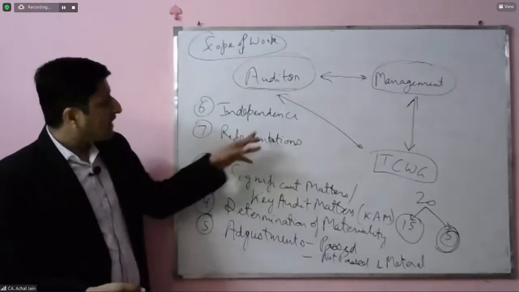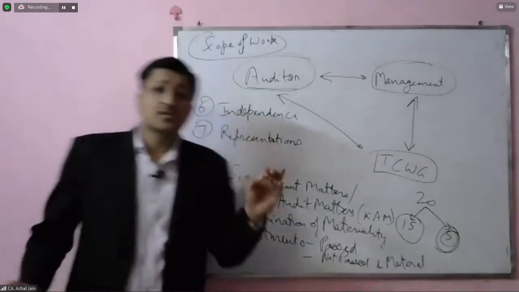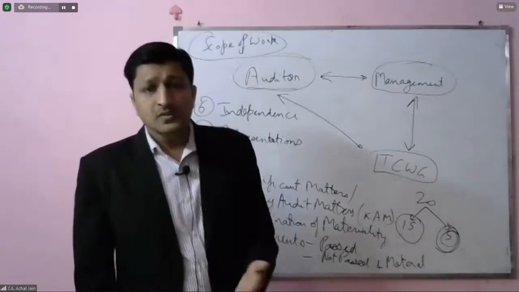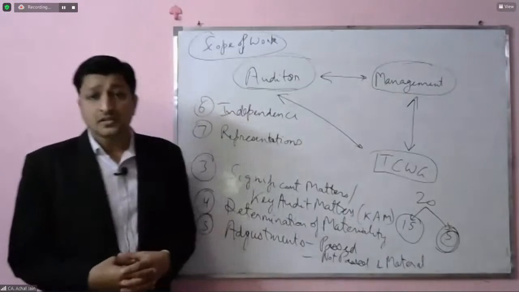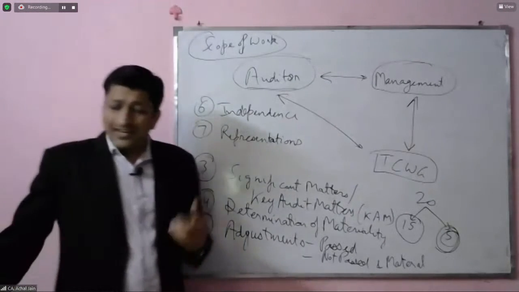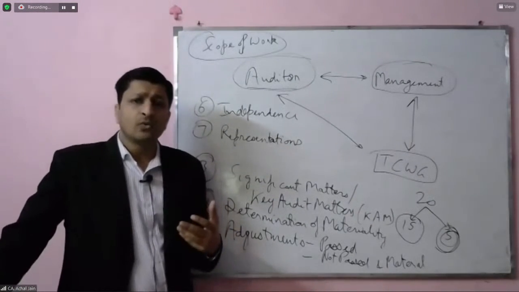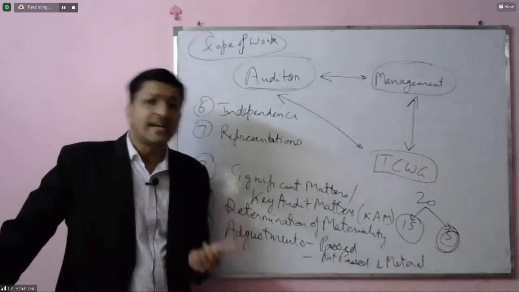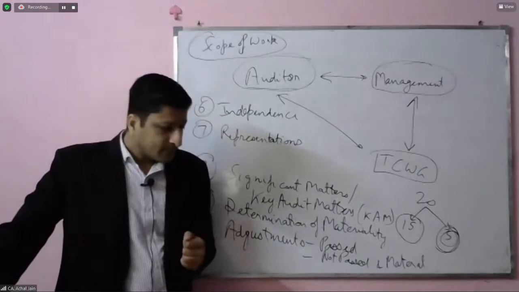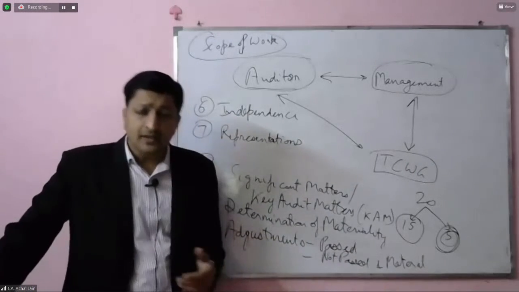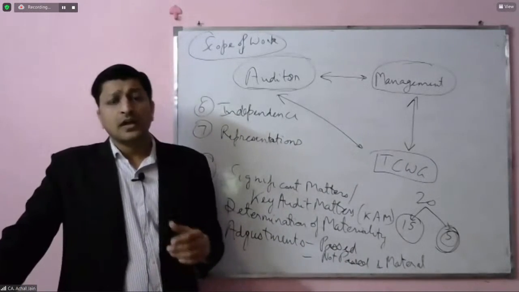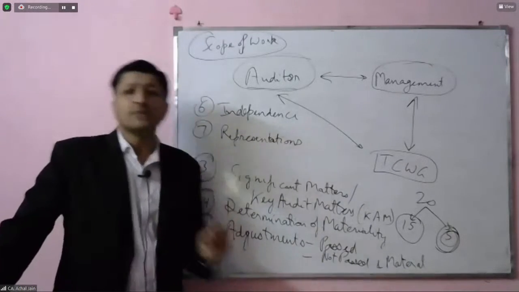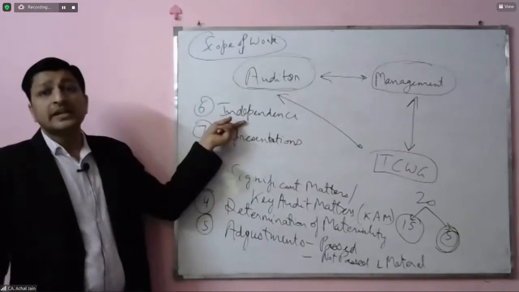Yeah. So that's why such a person must be independent. There are again certain norms, various requirements in relation to how the independence is required to be maintained by the auditor. Some of them come from the ethical requirements. Some of them come from the legal requirements. But it's of extreme importance that the auditor is independent.